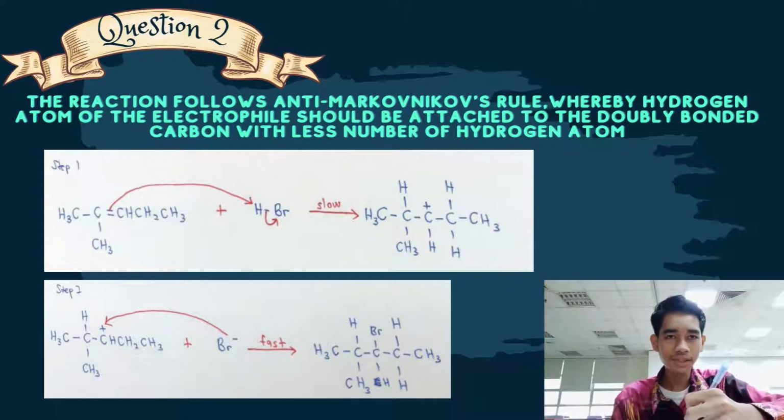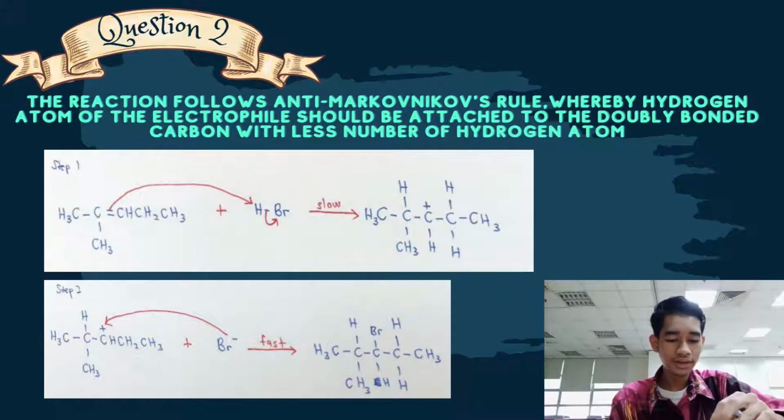The bond in HBr will be attacked at Br because it needs one electron from the bond to be more stable, and the double bond between the carbons will be attacked by H plus. This reaction to break HBr is slow.